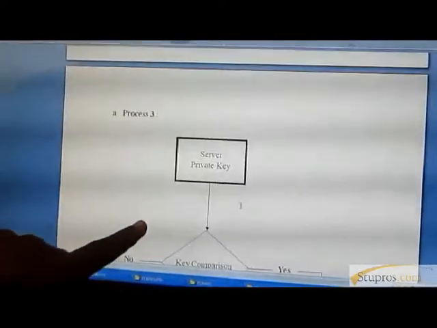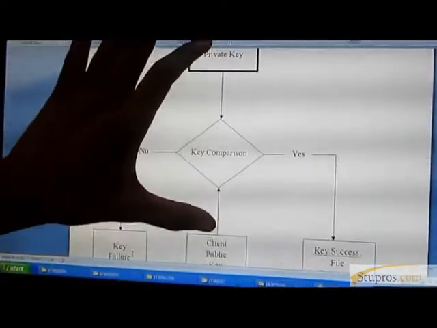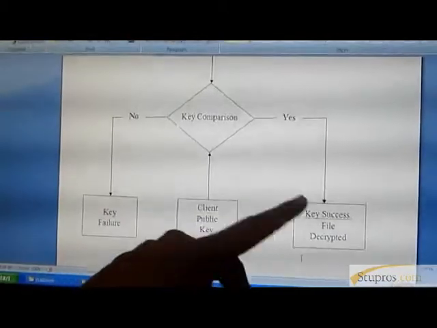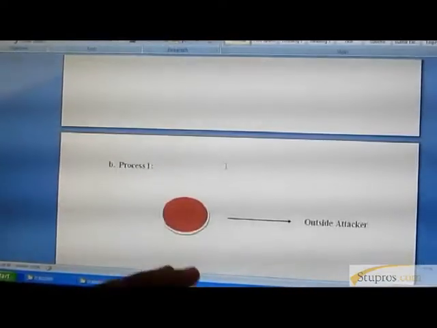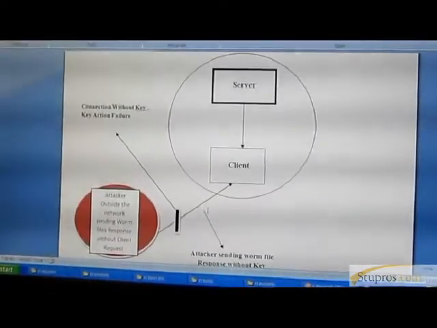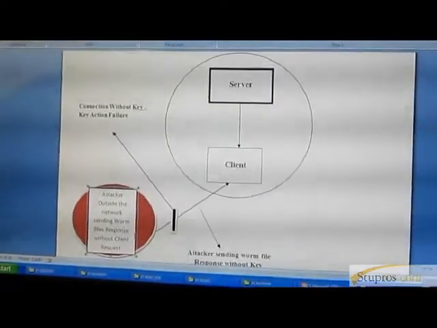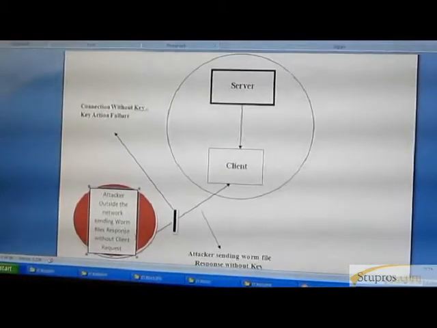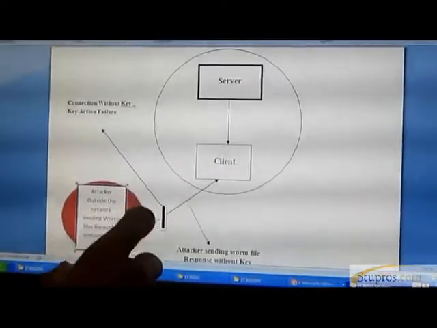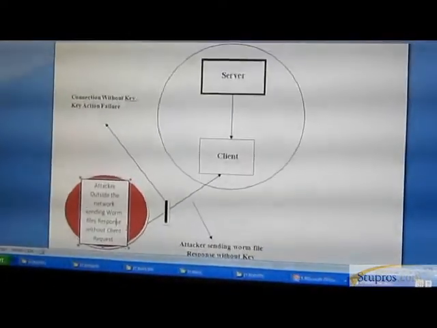When the client receives the response from the server, one key path is generated between the server and the client. After the key path generation, the client compares the public key with the private key in the key path. After the successful key comparison, the original file is downloaded in the client system. In this same process, suppose an outside attacker tries to attack the client using a worm file. Why a worm file? If a client is attacked by a virus, nothing happens, because a virus spreads in the system only with human interaction. Without human interaction, a virus can't do anything. But a worm file is not like that. A worm file spreads over the network without human interaction, so we have to avoid receiving the file.